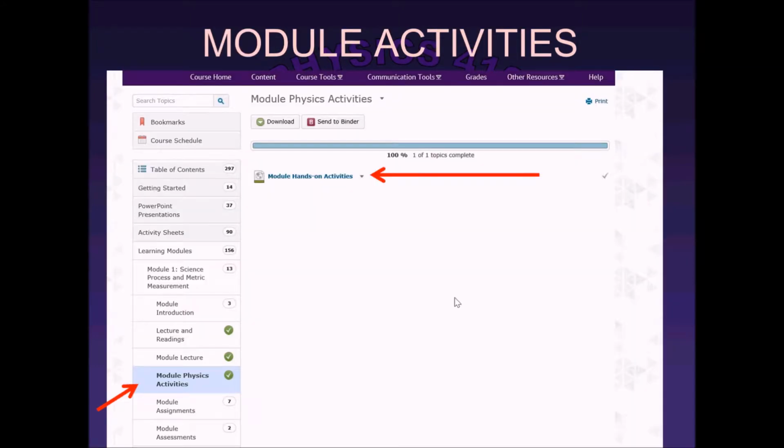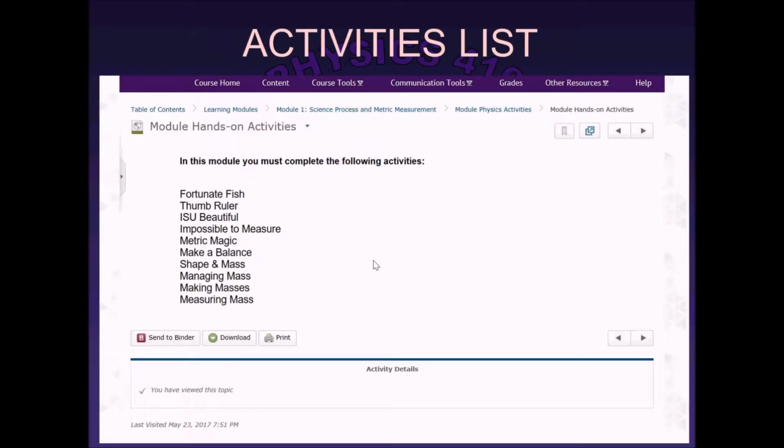Okay. So when you come to the module, Physics Activities, and you see this, you just click on this. Okay. And all that is, when you click on that, is just a list of what you've got to do. Okay. And you've got your activity sheets. Go look at those on a separate sheet of paper.